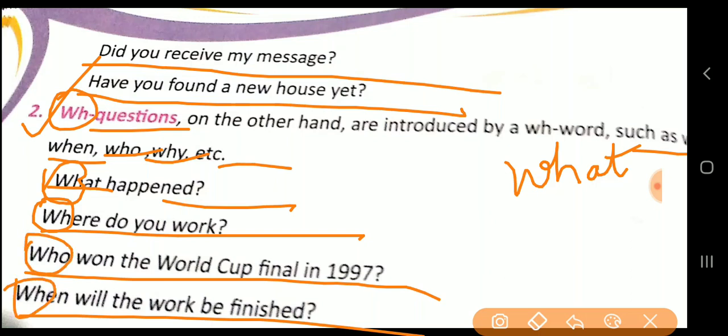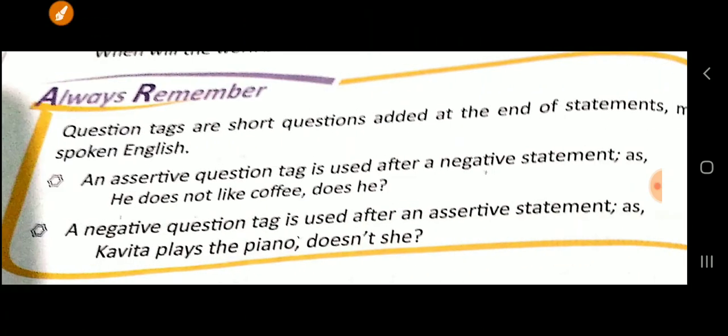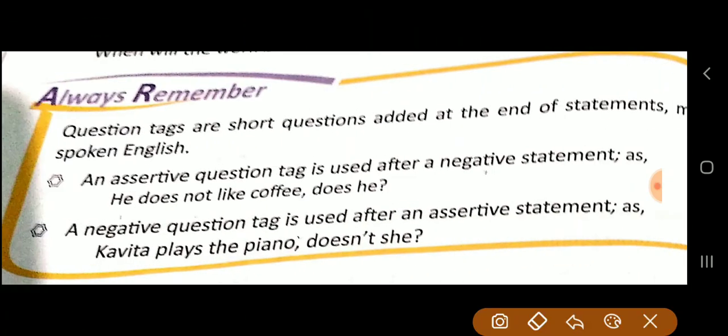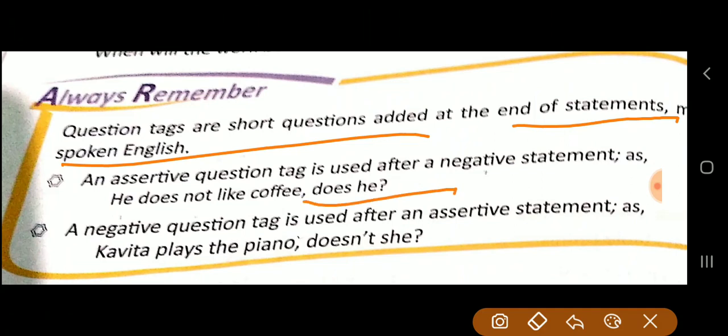Okay. So this, on the other hand, are introduced by a WH word such as what, when, who, why, etc. Now you have to remember one more thing. Question tags are short questions added at the end of the statement, for spoken English. An assertive question tag is used after a negative statement, as: He does not like coffee, does he? Now you see at the end it came. He does not like coffee, does he?